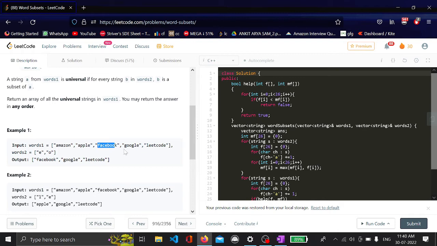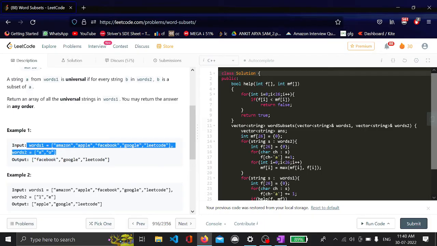Now in Google there is an occurrence of E as well as O, so this can be our answer. And next is Leetcode. There is an occurrence of E and O, so it can also be our answer. So see, what we have to do in this is that,